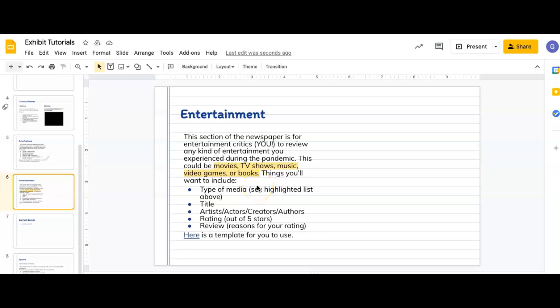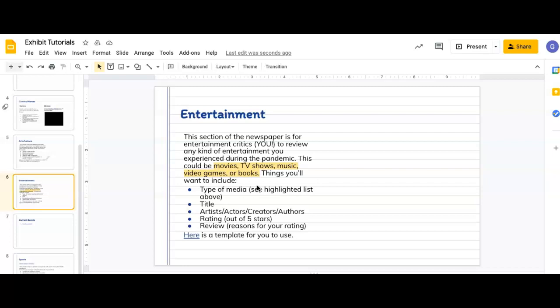All right, my entertainment critics, this is the slide for you during our exhibit workday. So, if you have chosen to write an article in our COVID themed newspaper, and you were interested in writing a review of something that you watched or read or played during the pandemic, then these are the steps that you'll follow.